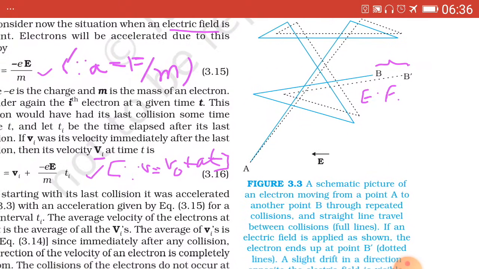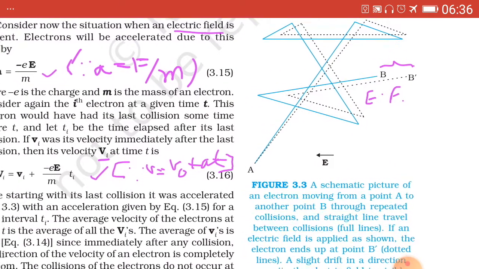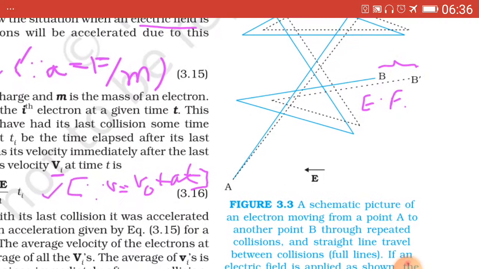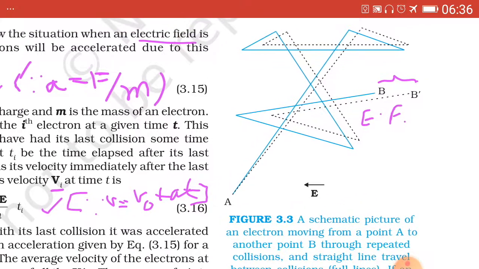Here in this particular diagram, the electron travels from direction A to B randomly, in a zigzag direction, and the darkened line is shown in the absence of electric field, while the dotted line is shown in the presence of electric field.